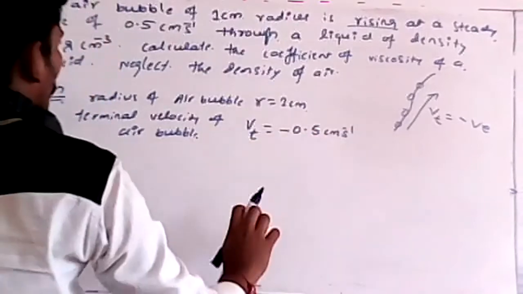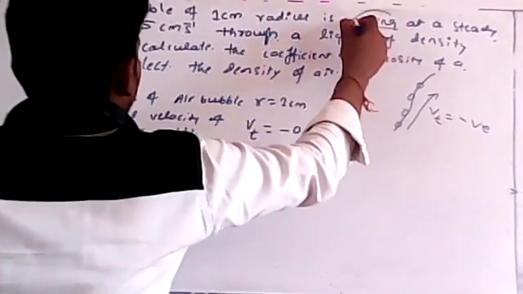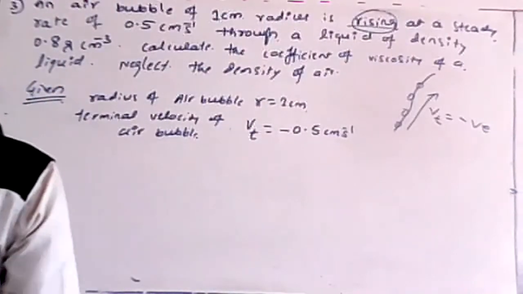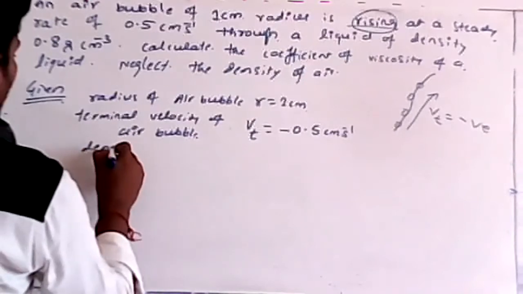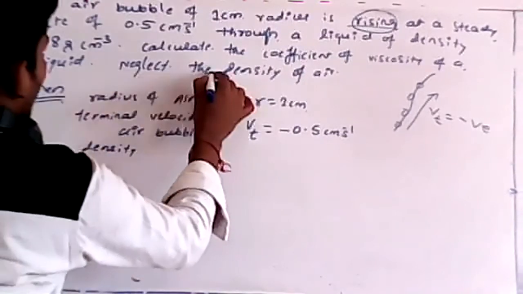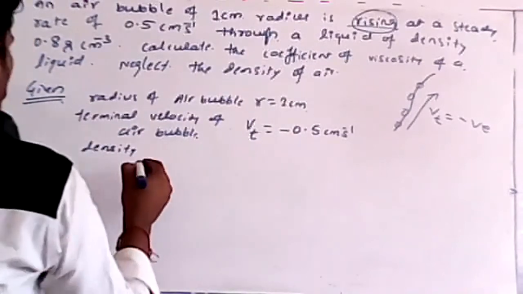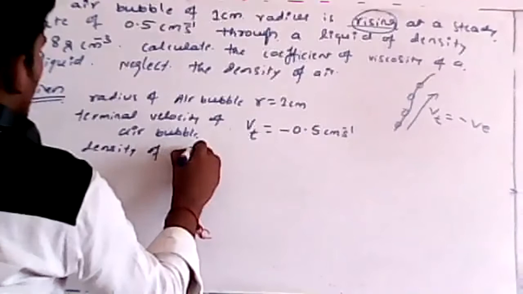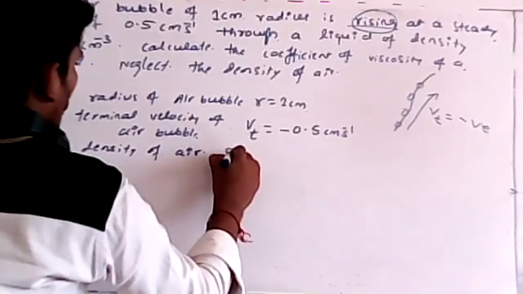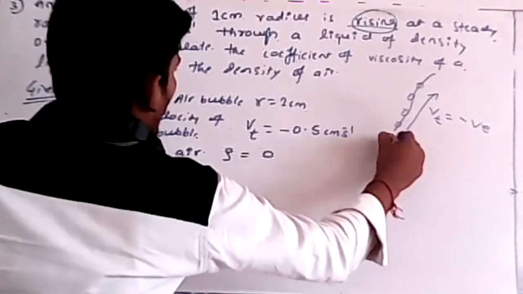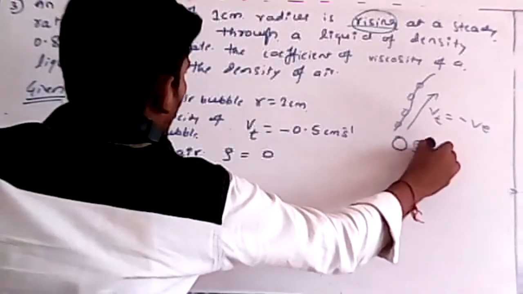Also, density of air is given but they told us to neglect it, so rho is 0 only, because for an air bubble the density we take as 0.